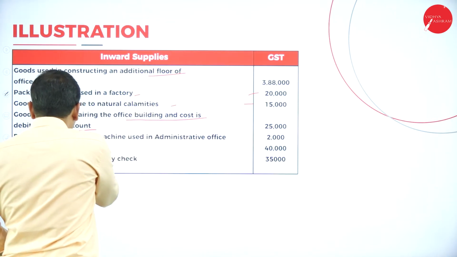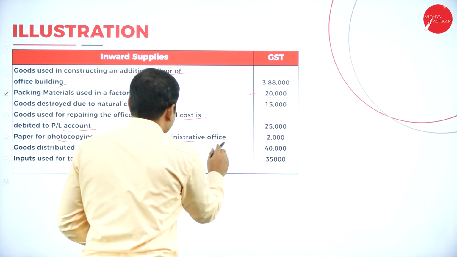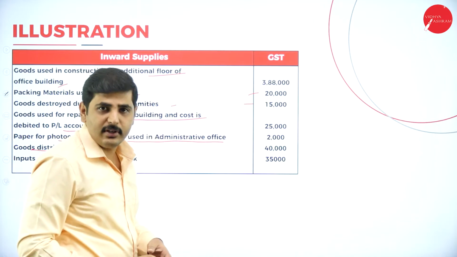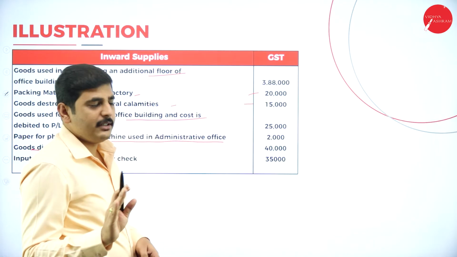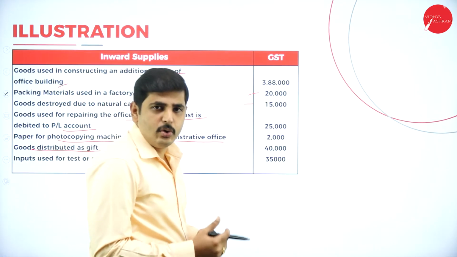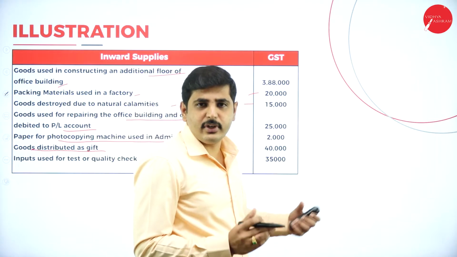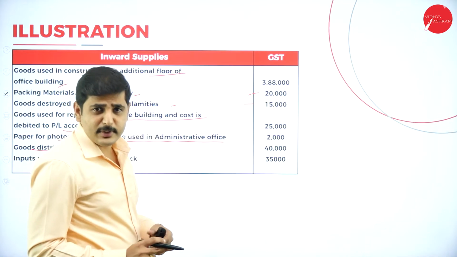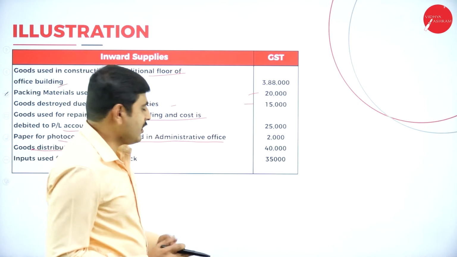Paper for photocopying machine used in administrative office is available. Goods distributed as gift, for that also ITC is not available. When they use goods for the distribution of gifts, the gift is not for the business purpose, it is for their own purpose, so that's why ITC is not available.